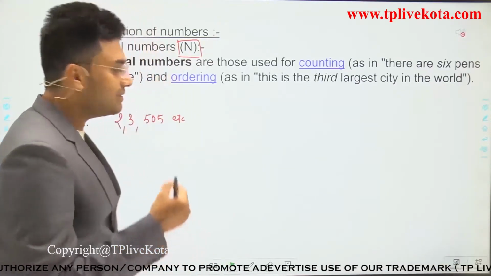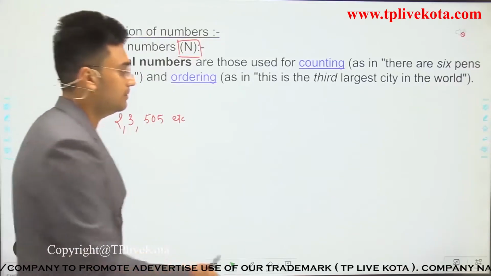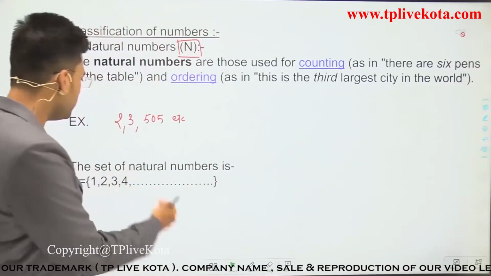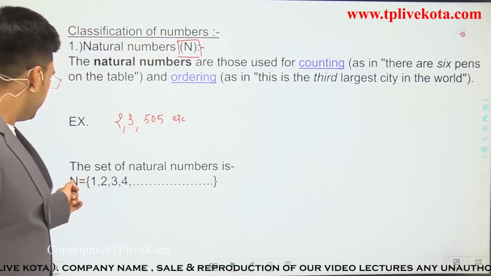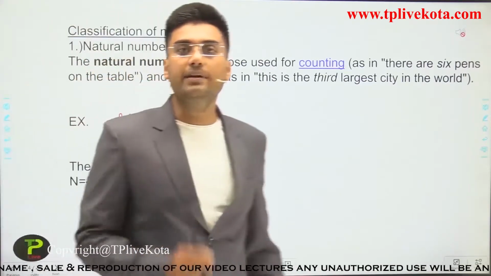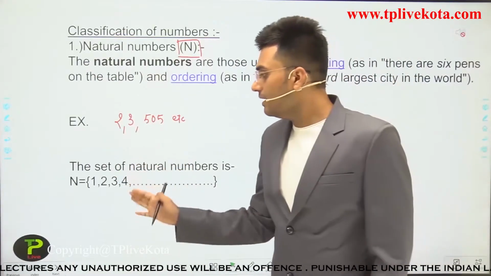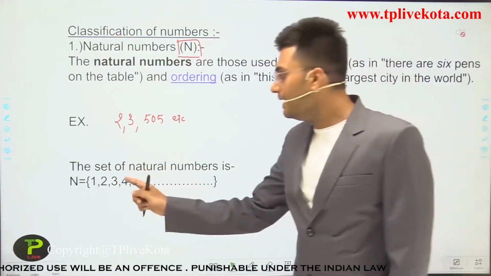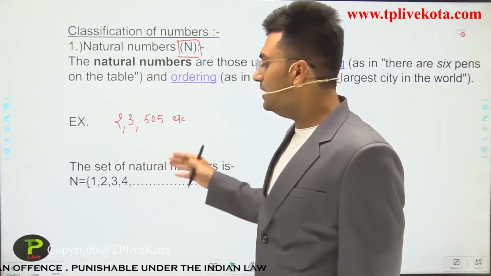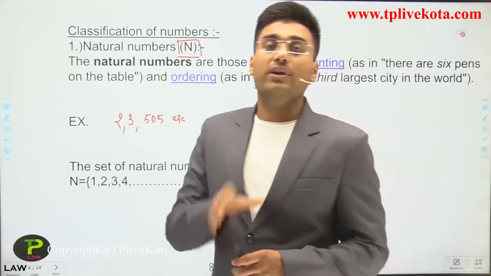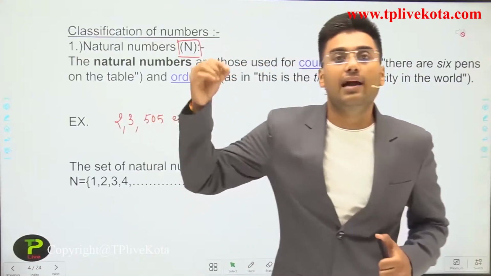Now let's discuss the set of natural numbers. The set of natural numbers is N, and we represent it as N = {1, 2, 3, 4 and so on}. What is the meaning of this "so on"? We cannot identify the largest natural number.